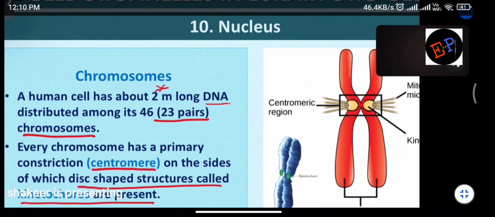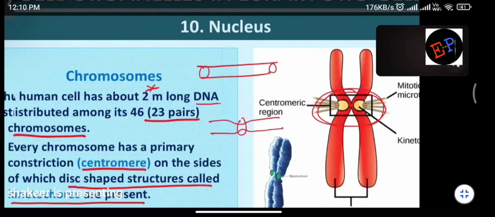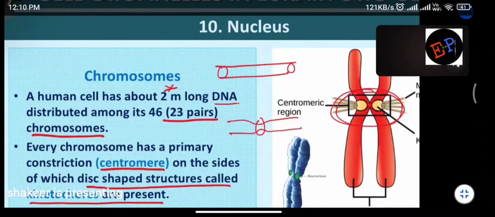Consider this is a pipe. If you tie something tightly in the middle of this pipe, the shape becomes like this. That type of structure is what you can call a constriction. If you tighten it with a rope in the middle, that region we call a constriction. So each chromosome has a constriction. This total structure is called a chromosome, and in the middle you have some bound structure, that is called the constriction. And on the constriction, you will find a disc-shaped structure called kinetochores.